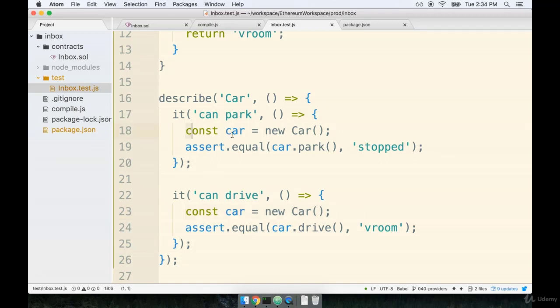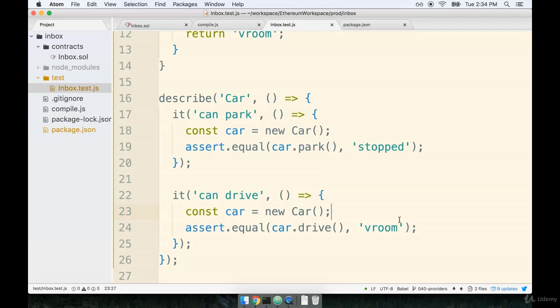At present, we have duplicated that startup logic or that initialization logic inside of each it block. And one line of code duplicated might not seem like the worst thing in the world, but I'm sure you could easily imagine if we had many lines of setup that were necessary for each of these tests. If we had many lines, then we probably would not want to duplicate them between each it statement.